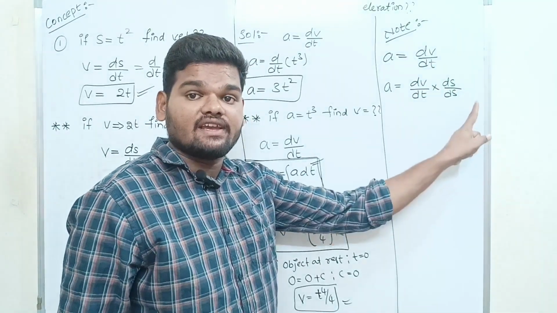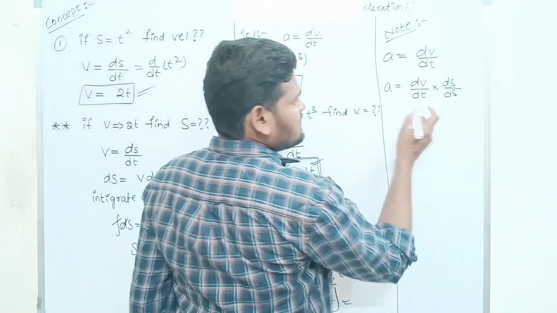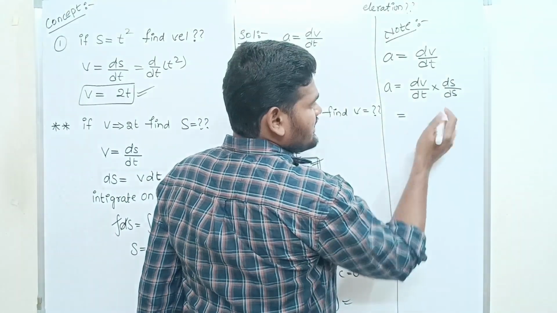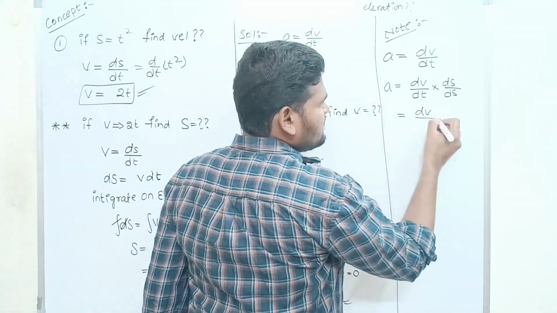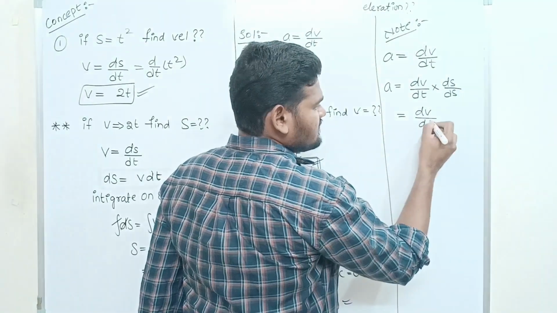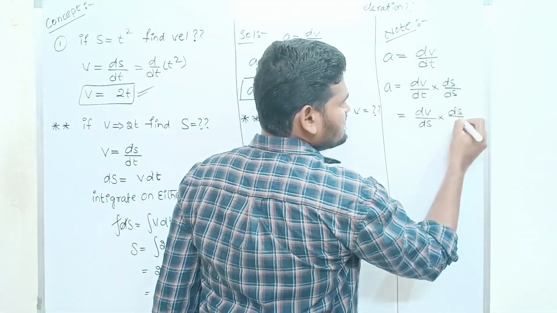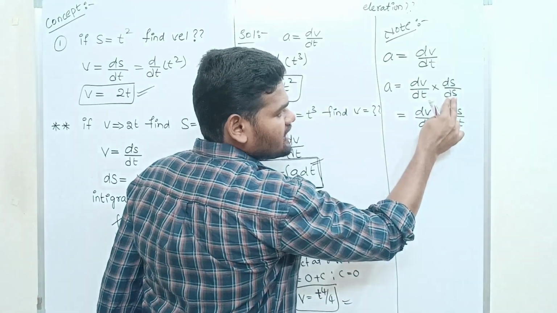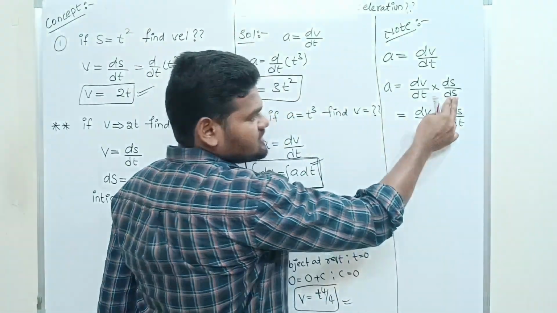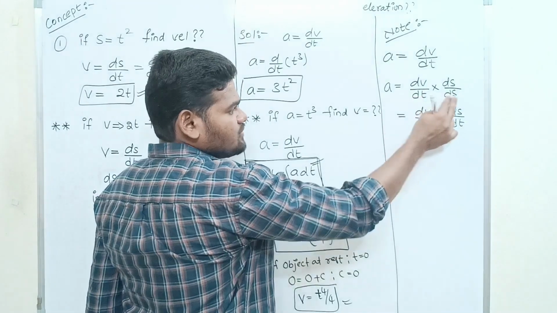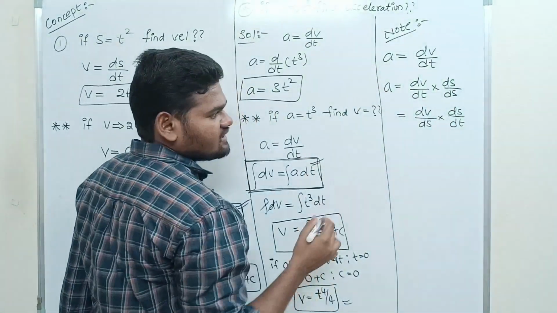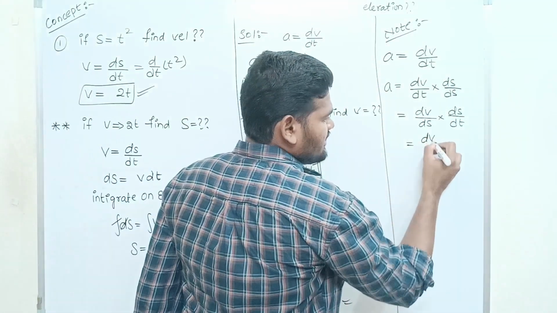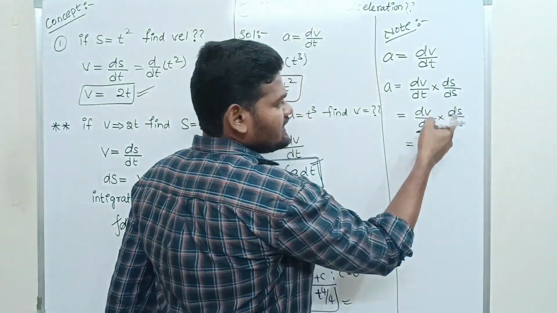So I rewrite it as dv by ds into ds by dt, interchanging the positions of dt and ds in the denominators.